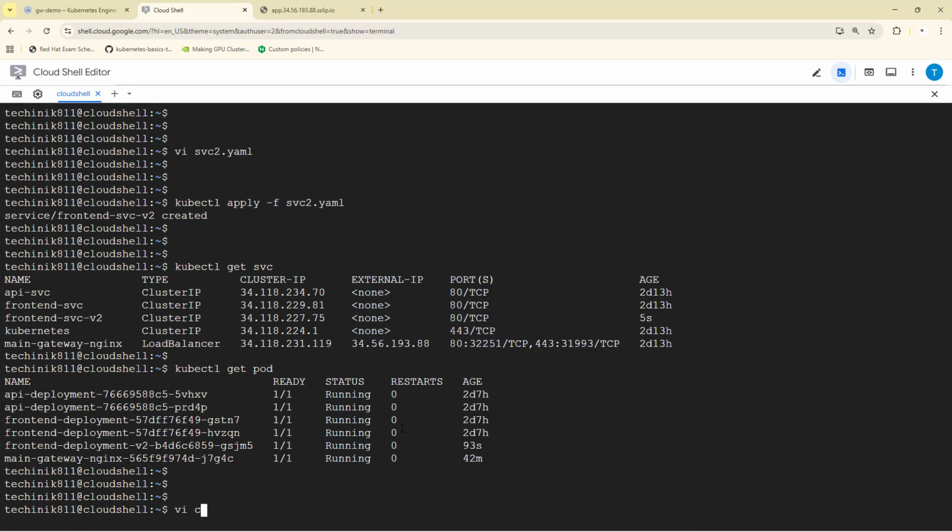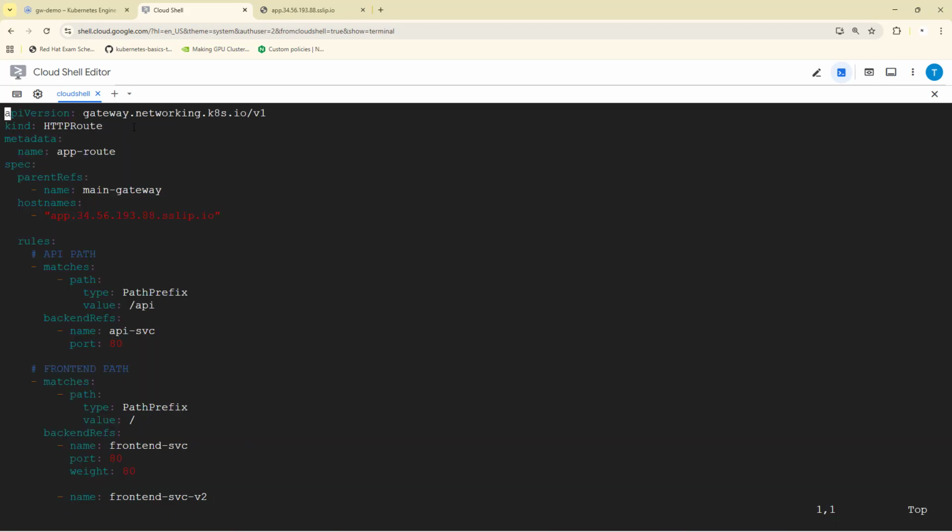So this is the file. This is the HTTPRoute manifest file for our application. If you are not aware of how to create an HTTPRoute file, do check out my Gateway API tutorial. You will get a better understanding of the same.